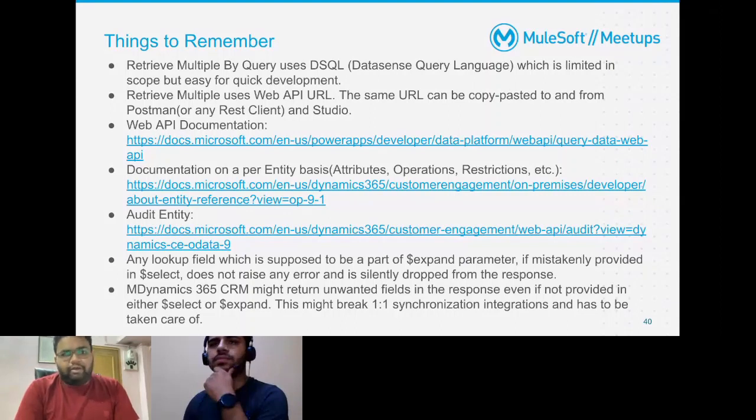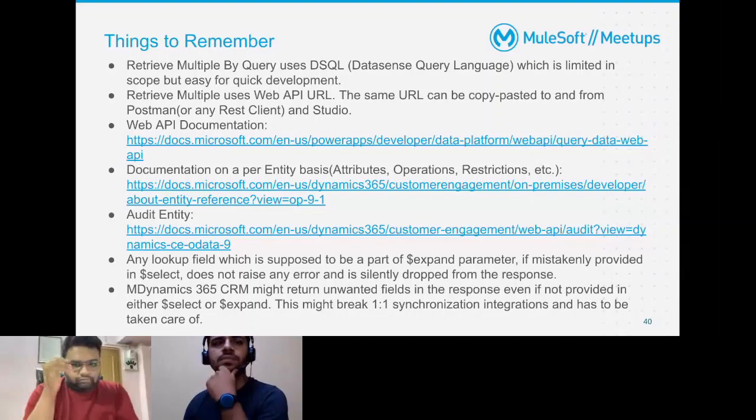Retrieve multiple, the last operation that I showed in Flow 5, uses a Web API URL. That can be copy pasted to and from Postman or any REST client to Studio. Here's the Web API documentation that you can check for the fields and how you can configure Web API. The documentation is on a per entity basis, so you have to select which particular entity you want to explore.